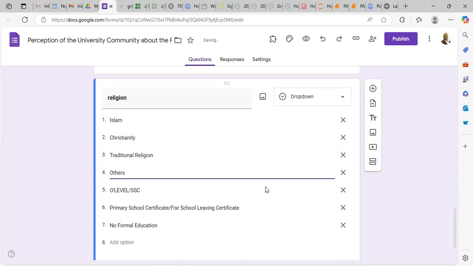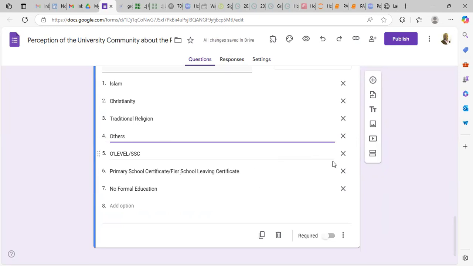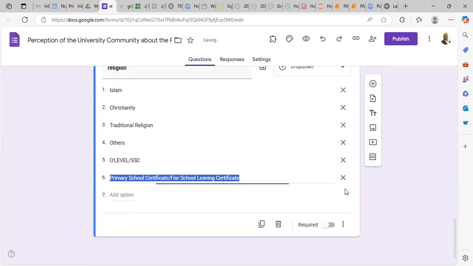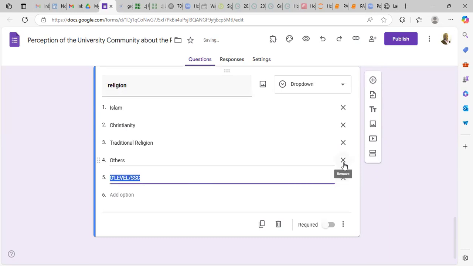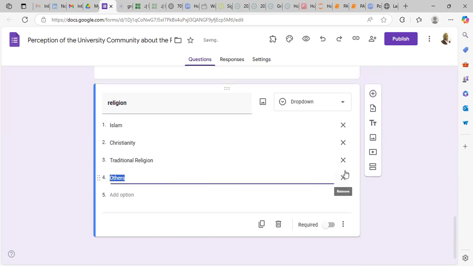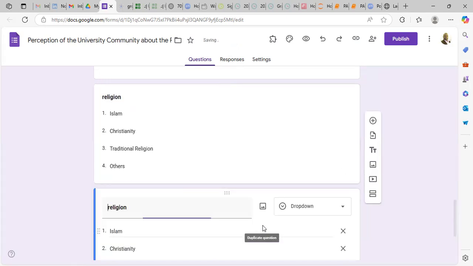After traditional, we still have some other religions which Nigerians are not practicing, like Hindus. We have some other religions that are not common in Nigeria. So now after that, you can duplicate again.